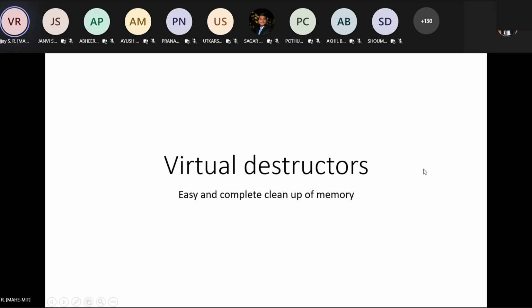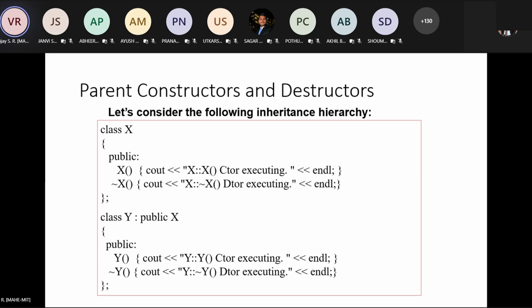Right. So is this visible, virtual destructors? Yes, sir. So the point also very clearly says easy and complete cleanup of memory. We just now saw the virtual function. So this is an example of the same, that is, a usage of the same virtual function in the case of virtual destructors. Okay, so just observe this particular code.